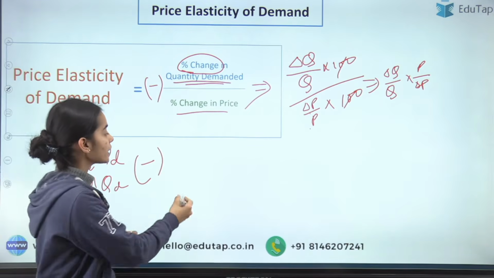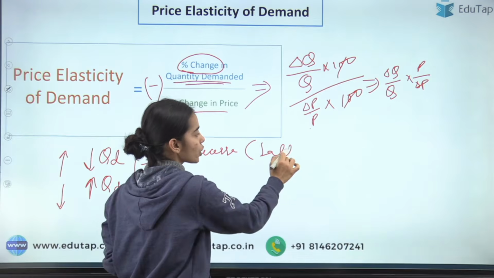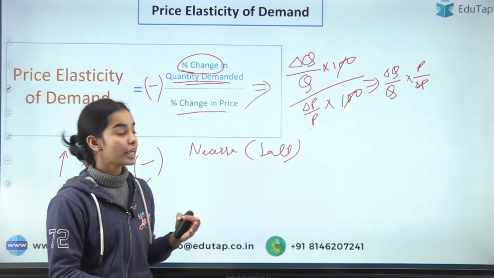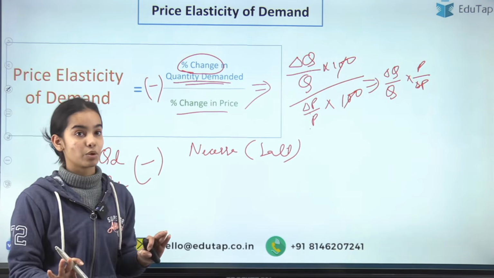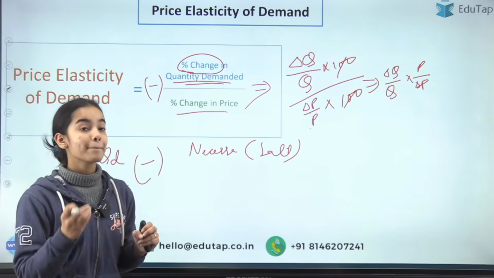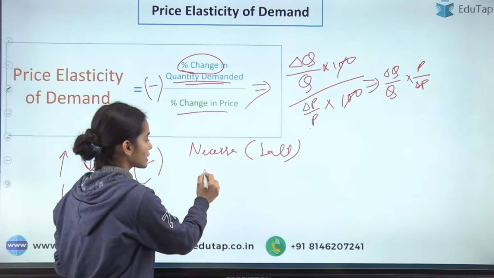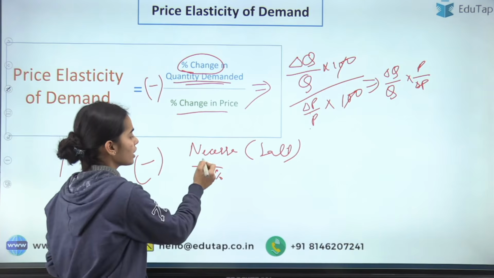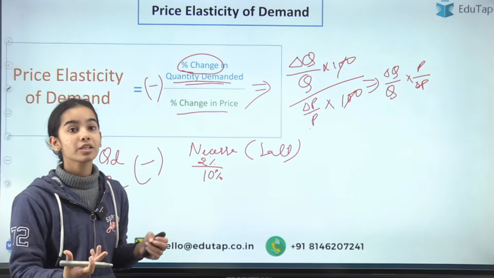That is, in the case of a necessary good, say salt. Salt is very necessary for our life, let's say. So in case of a necessity, if there is a percentage change in price, the demand is not very responsive. There will not be much percentage change in the quantity demanded. So if there is a 10% change in the prices, there will be only 0.5% or maybe 2% change, let's say, in the quantity demanded.